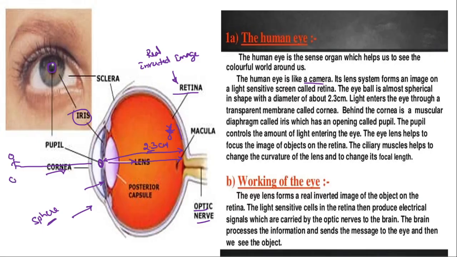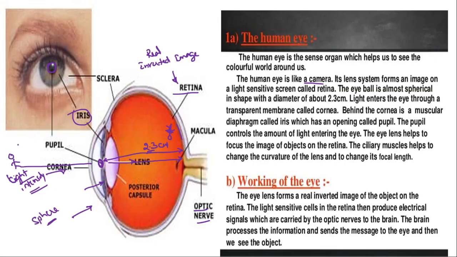The light intensity is regulated by this iris. Because of this diaphragm, the amount of light which enters through the pupil is regulated, because sometimes it will increase the gap of the pupil, or it will reduce the pupil, depending upon the intensity of the light.